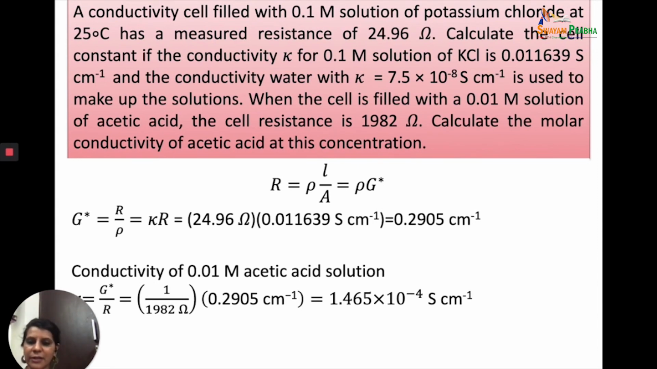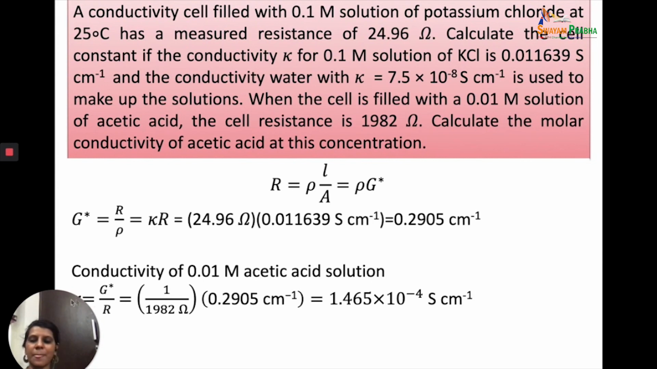So we are given the value of resistance. So we use the formula R is equal to rho L by A, or R is equal to rho into G star. So our G star will be equal to R by rho, or kappa into R. We are given the value of kappa, we are given the value of R, and we just multiply and we get the value of our cell constant. So our conductivity cell now has a cell constant value of 0.2905. Now this same conductivity cell is used for the rest of the experiment. So now we want to find out the conductivity of our 0.01 molar acetic acid solution.